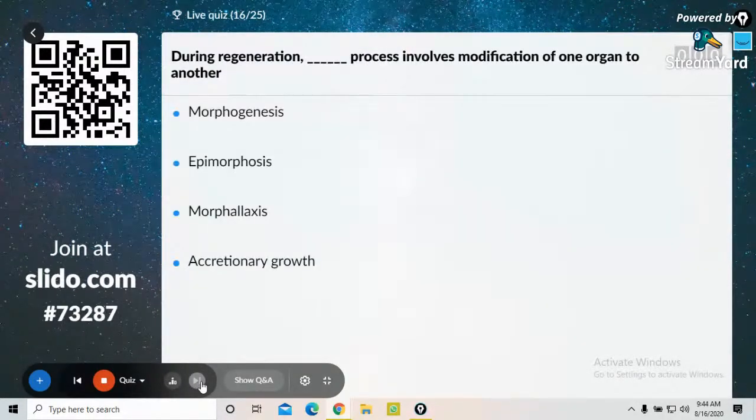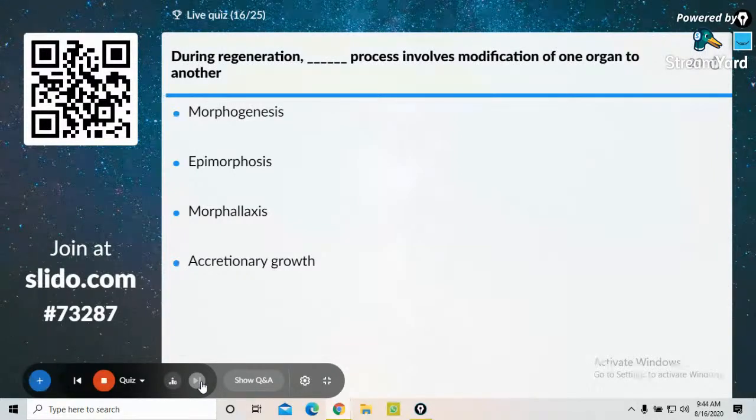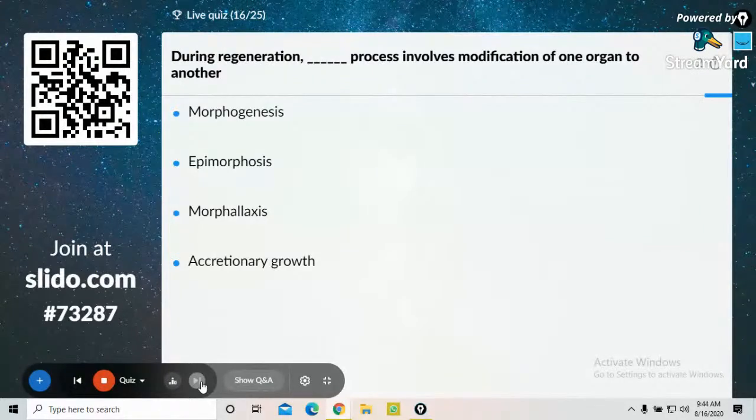Yes, out of NCERT question. During regeneration, dash process involves modification of one organ to another. Morphogenesis, epimorphosis, morphallaxis, accretionary growth.